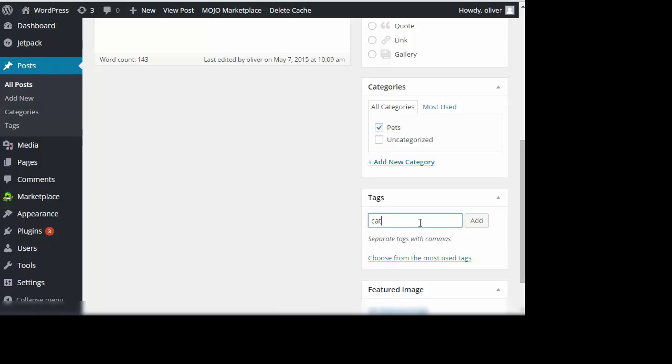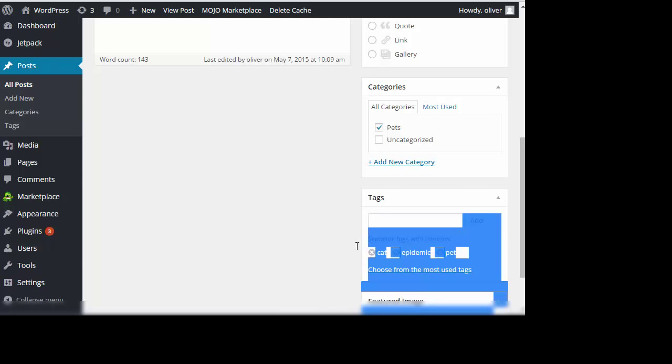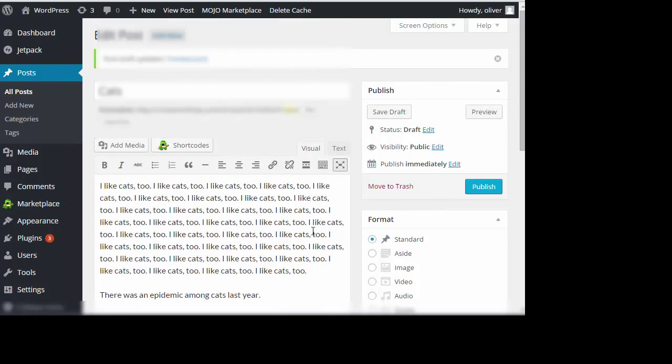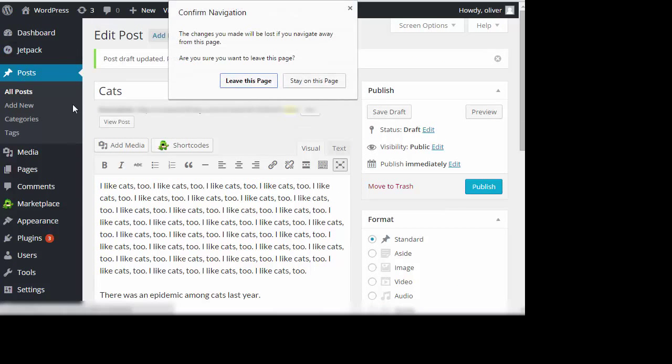So I'm going to add the tag cat because the word cat is still related to the article. Add. I'm going to put epidemic because the article still talks about an epidemic. There you go. And of course, I'm going to add pet because it's still talking about pets, which in this article are cats. There you go. Please take note, I have cat, epidemic, and pet.